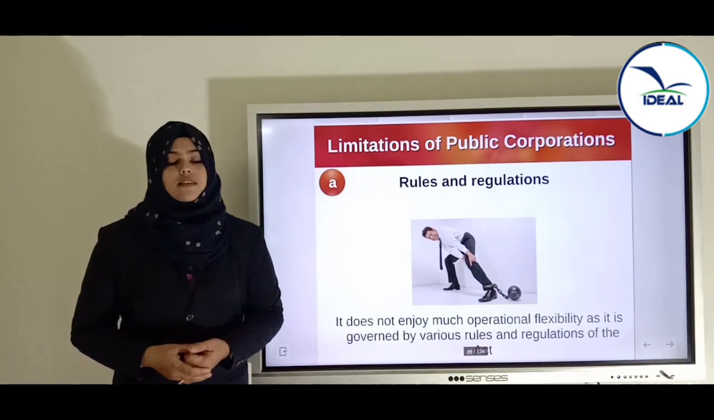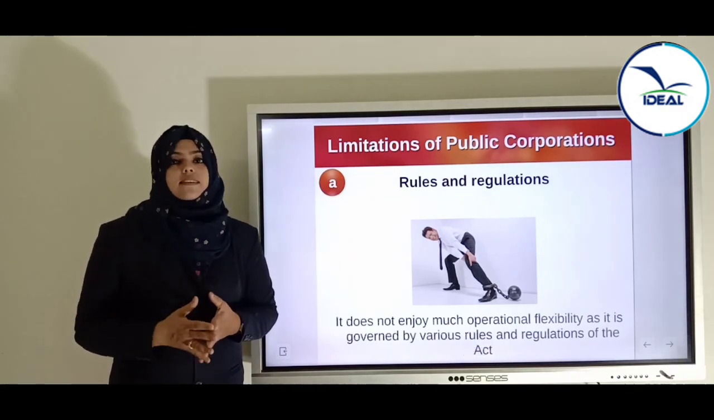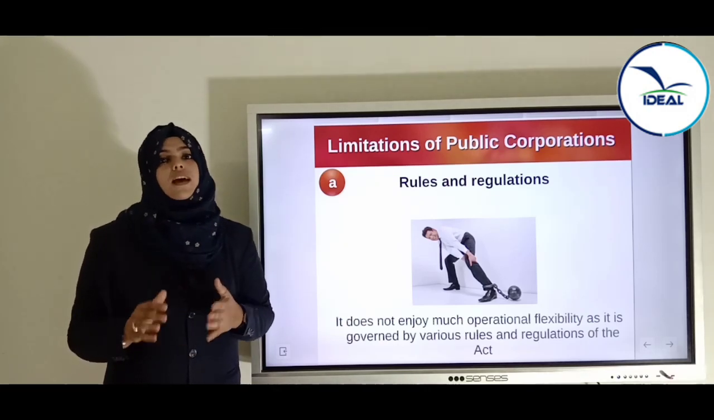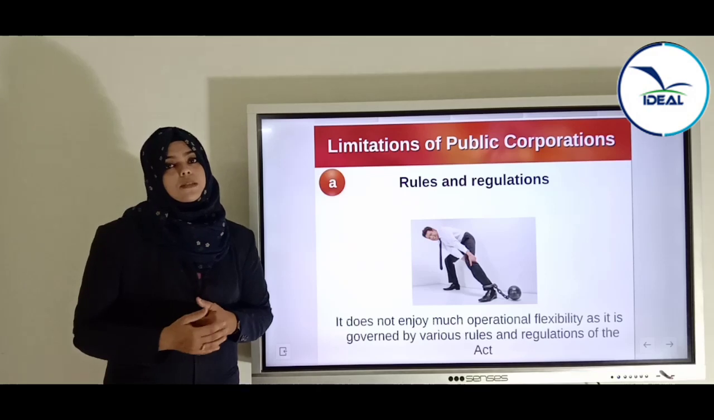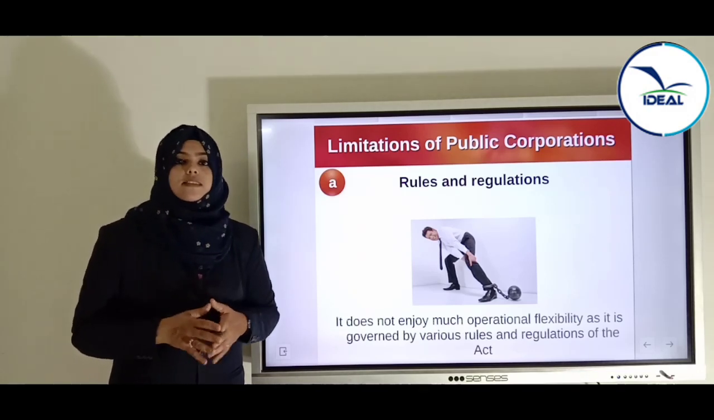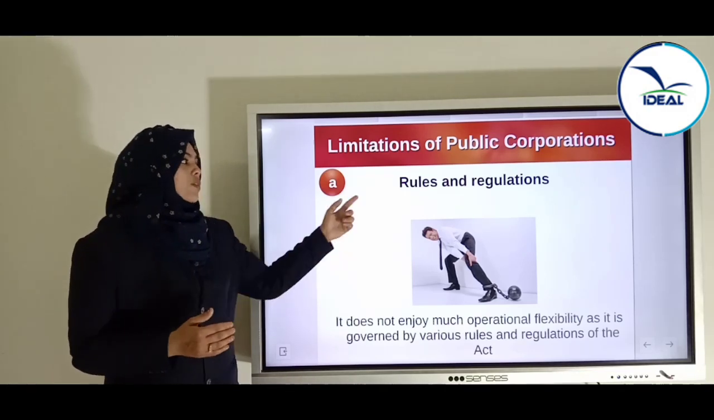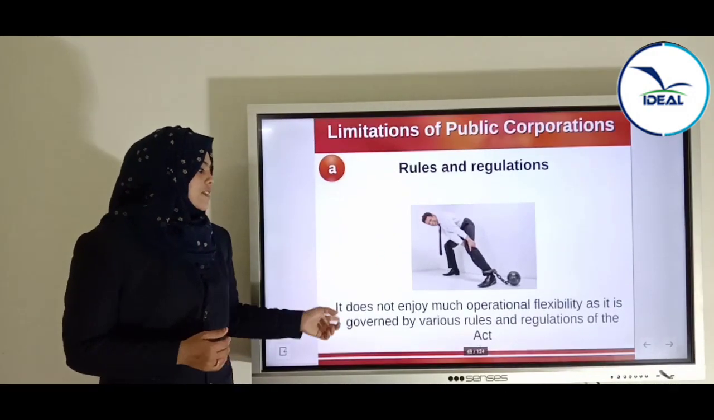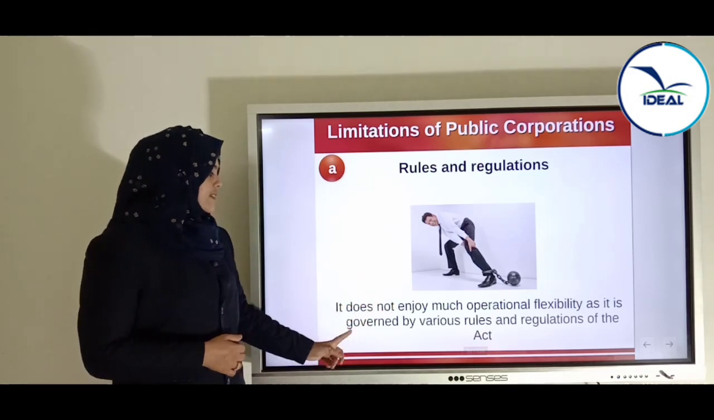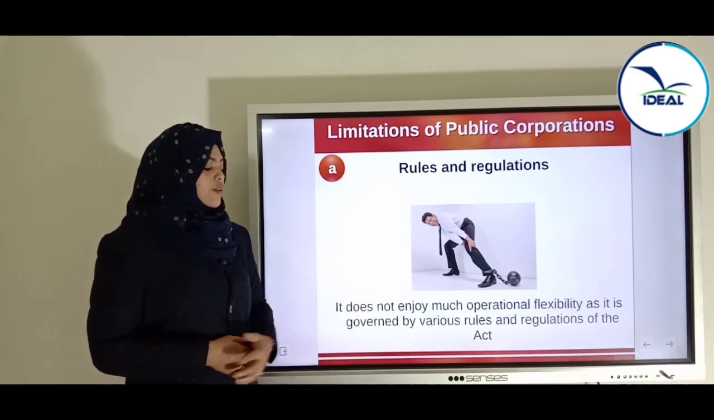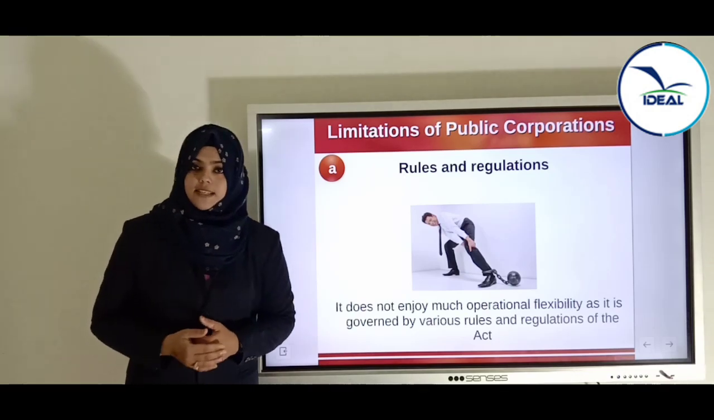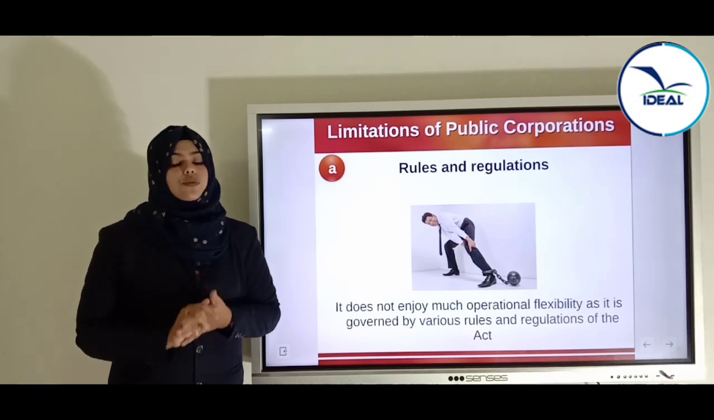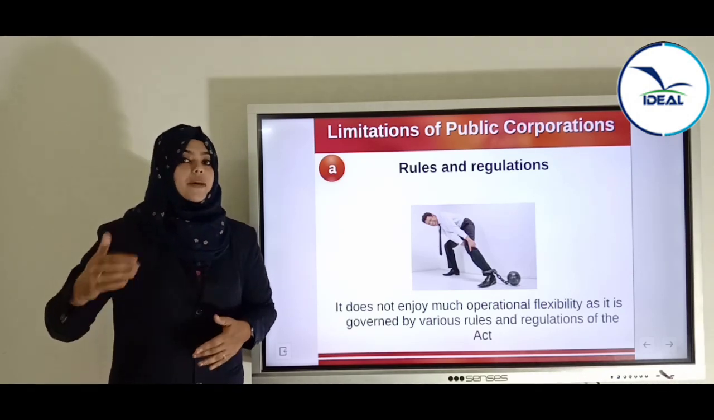The first limitation is rules and regulations. We said that these organizations are established under a special act, and they are formed by this special act. So these organizations should always follow the rules and regulations mentioned in the act. It does not enjoy much operational flexibility, as it is governed by the various rules and regulations of this act. That is, these enterprises can take decisions only according to that special act. They cannot do anything beyond that act.